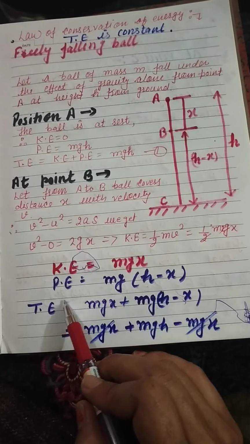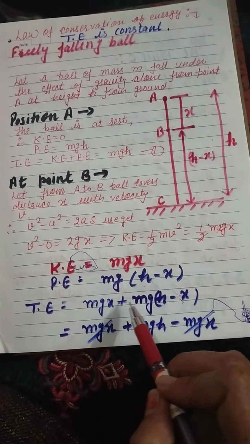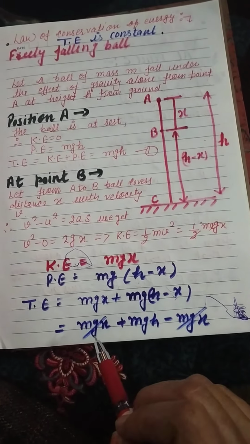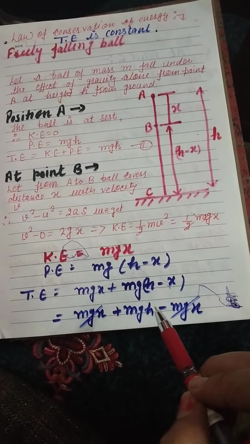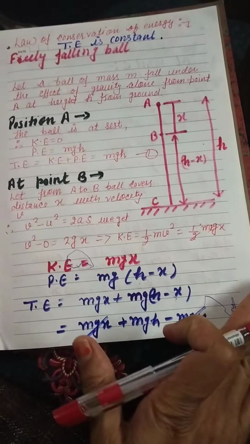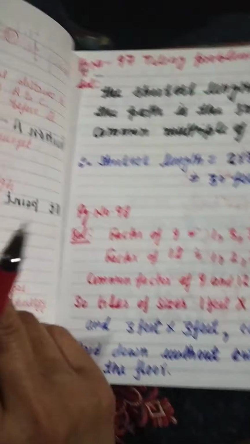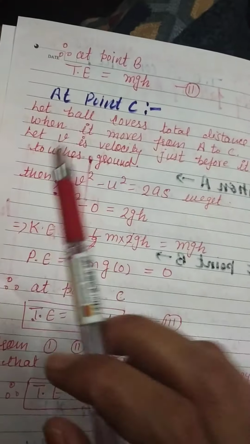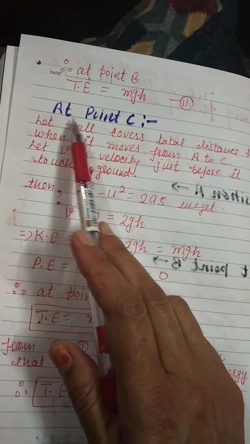Therefore, total energy will be equal to mgx plus mg into h minus x. Now, open the bracket, we will get mgx plus mgh minus mgx. The mgx and mgx cancel out. Again, total energy at point B will be equal to mgh. Similarly, let us consider point C,